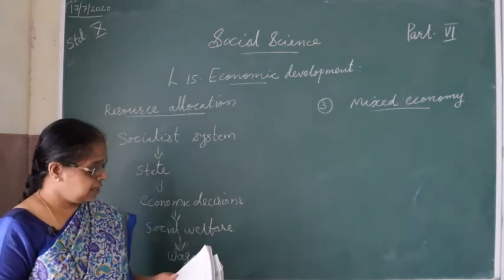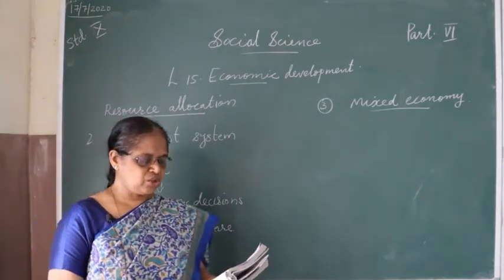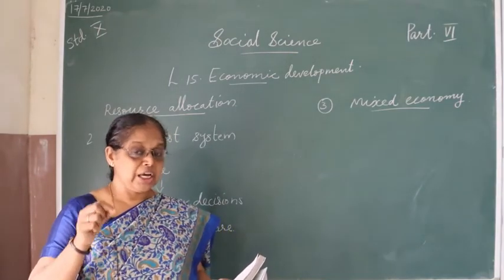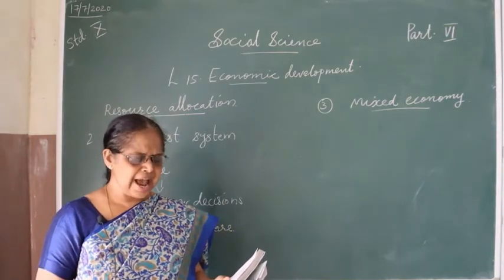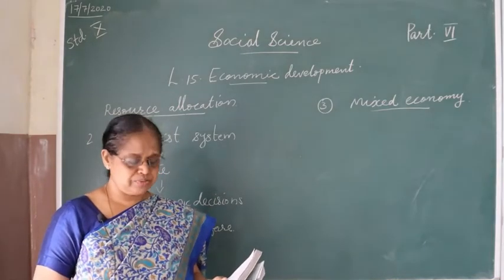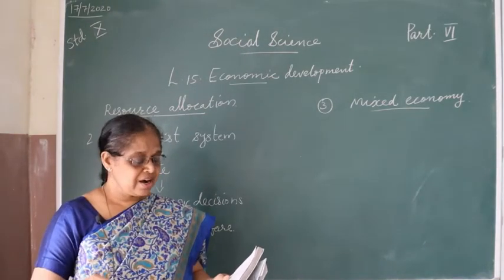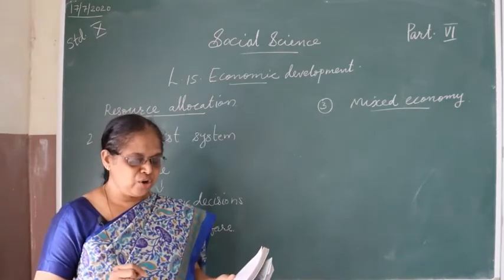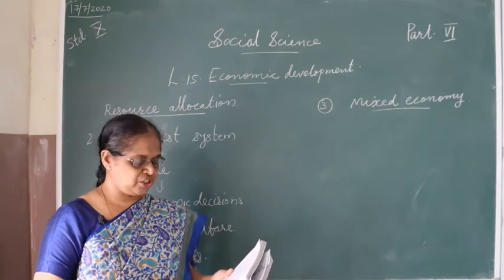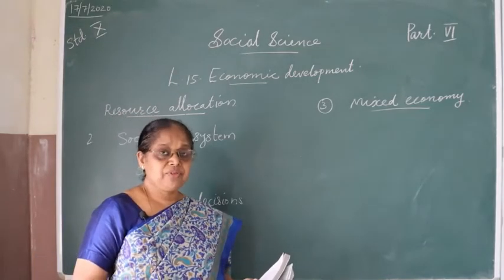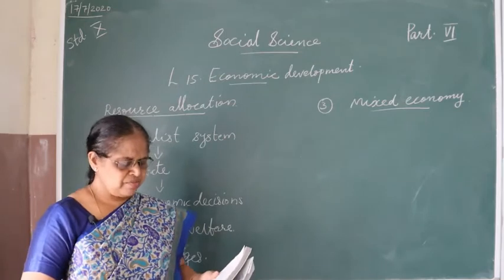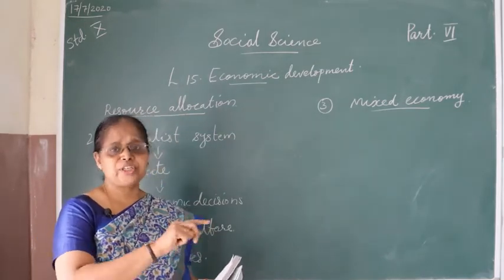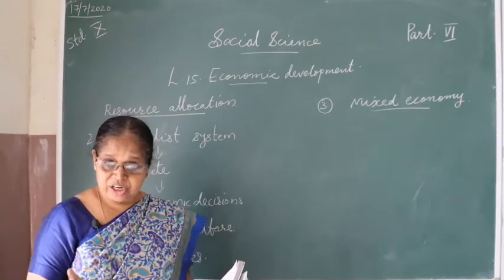The next point is the limitations of the socialist system. The socialist system, which has come into existence with the noble intention of equal distribution and social welfare, also has certain limitations. First, as the resources of production are owned by the state, people do not get encouragement and motivation to increase production. If the producer thinks that he has to increase his production, or change from one product to another product, that is not possible.